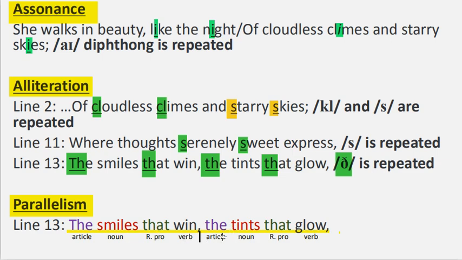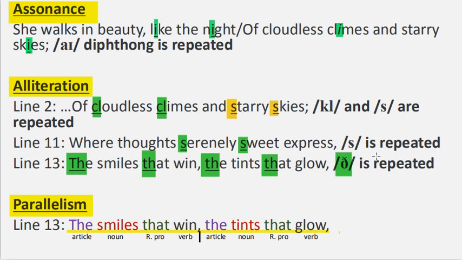The same structure is repeated after it, where we have the article "the," followed by a plural noun, "tint," followed by a relative pronoun, "that," and followed by a verb, "glow." I put that in different colors.